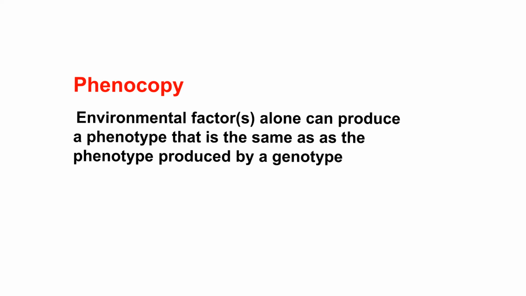You can actually achieve the same phenotype in wild-type flies if you expose embryos to sodium metaborate. So in this case, there is no mutation. An environmental factor alone produces the same phenotype as the mutation. It is a phenocopy.